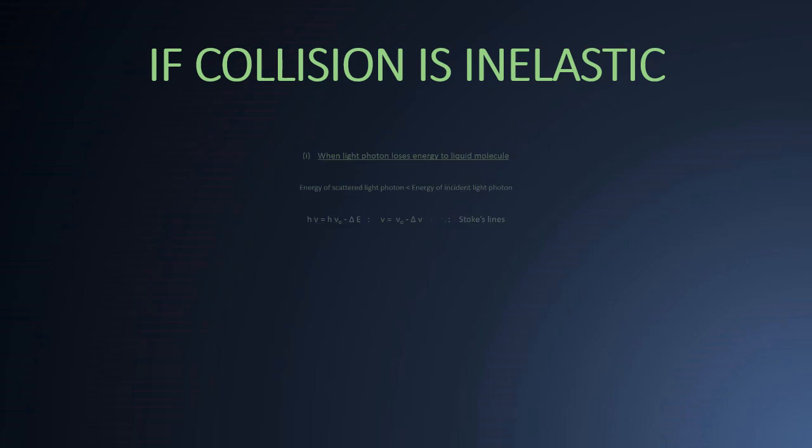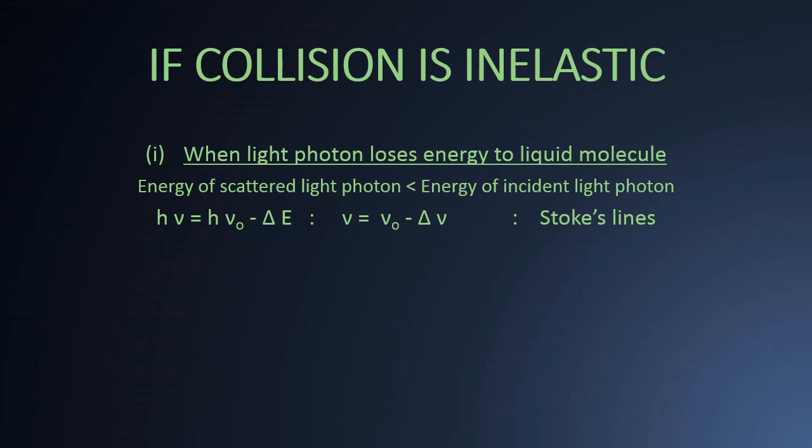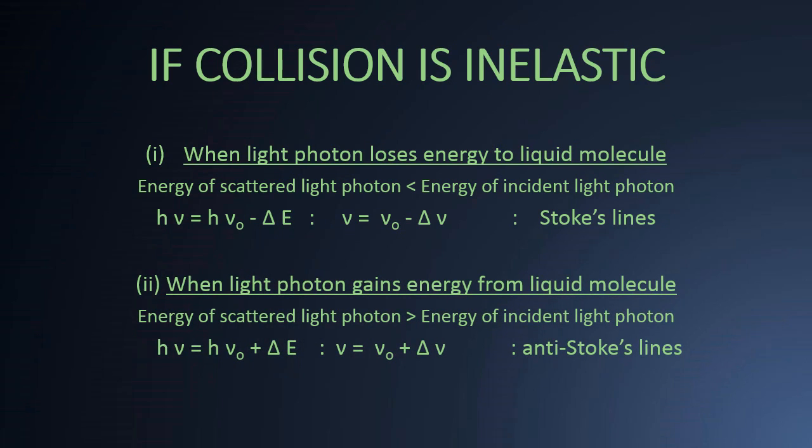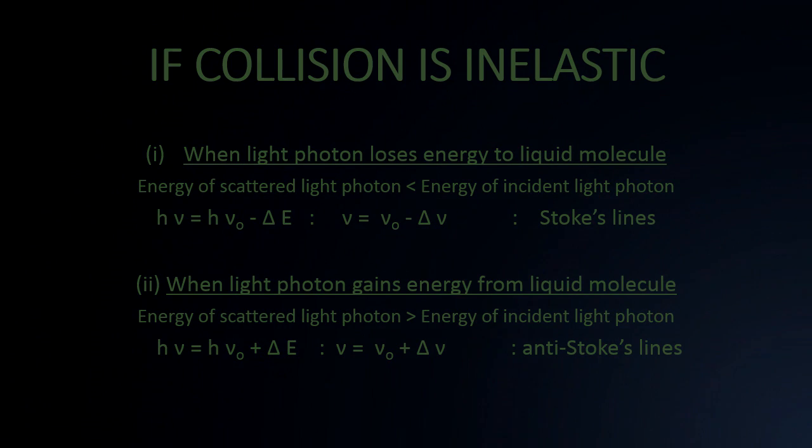If the collision is inelastic, then two cases arise. If the liquid molecule gains some energy from the incident light photon, then the energy of the scattered light photon h nu is equal to h nu naught minus h delta nu. And this gives frequency of scattered photon less than frequency of incident photon. And this is the explanation for Stokes lines in the Raman spectrum. Similarly, if the liquid molecule loses some energy to the incident light photon, then the energy of the scattered light photon will be greater than that of the incident photon. In this way, the frequency of scattered photon can be calculated to be nu equal to nu naught plus delta nu, and this gives the explanation of anti-Stokes lines in Raman scattering.